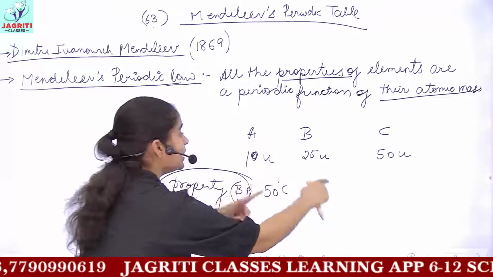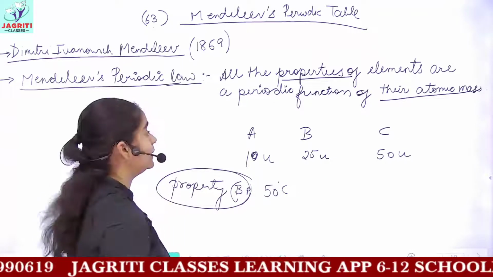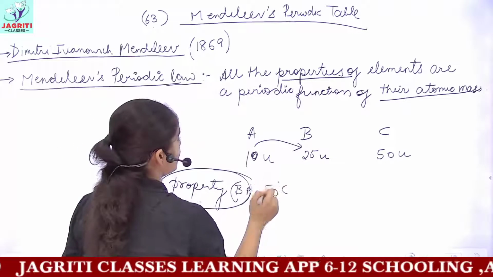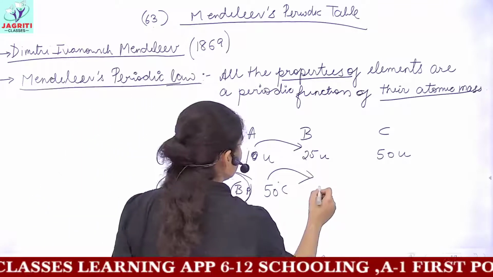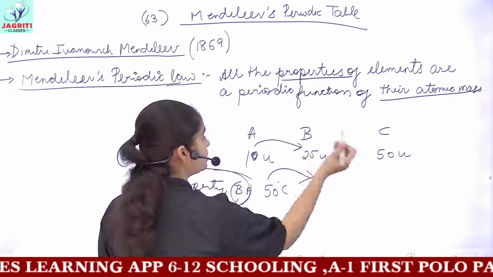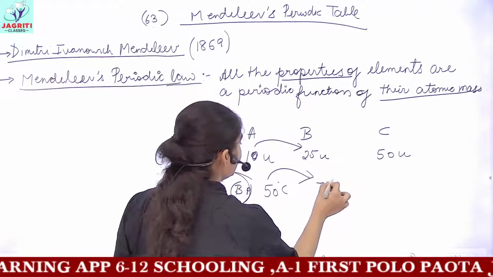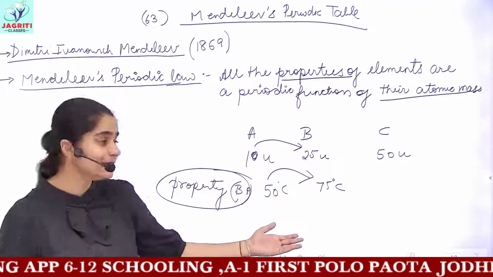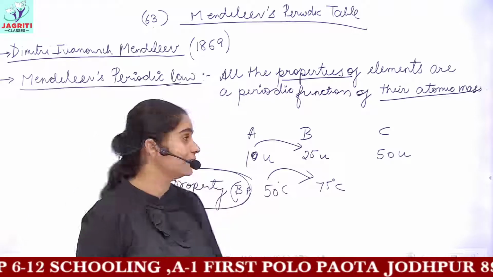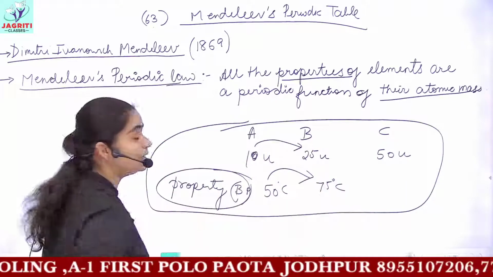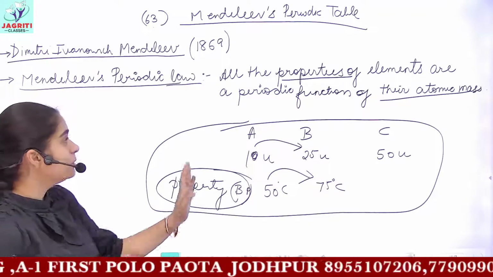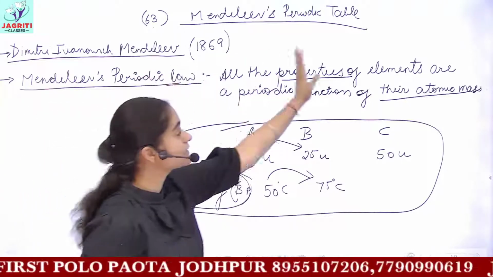The same trend would be observed in the property. That is, if the mass is increasing, its boiling point can increase. So let's suppose the mass increased from 10 to 25, then the boiling point increased from 50 degrees centigrade to 75 degrees centigrade. All this I am discussing is a hypothetical or imaginary case, because I just want to explain the statement.